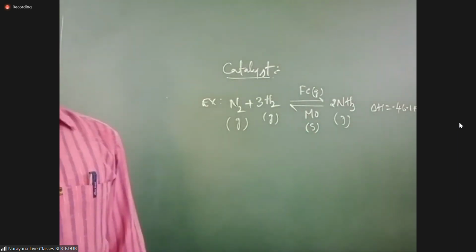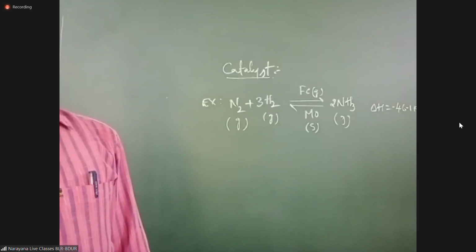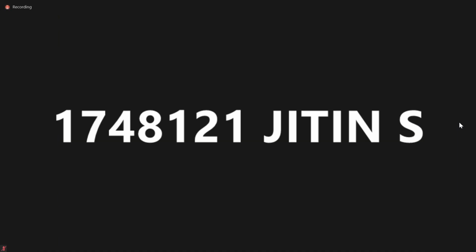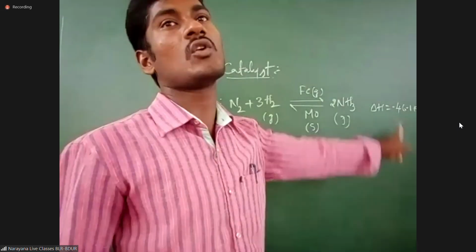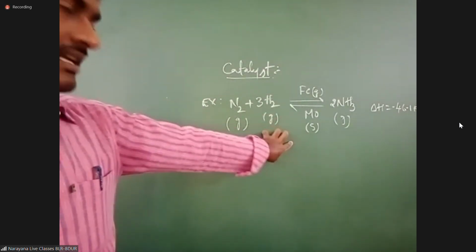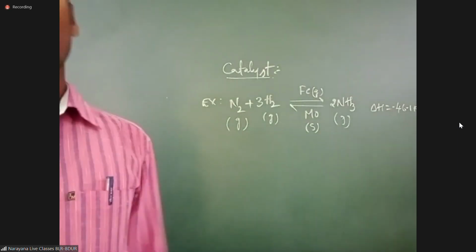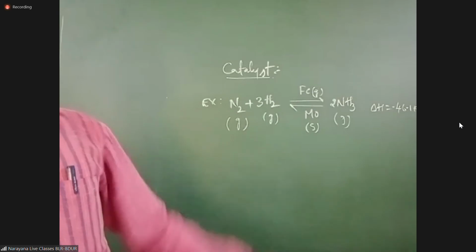Is it clear, students? So delta H is 46.1. So what's the value of delta H? Delta H is equal to minus 46.1 kilojoule mole inverse. Is the equation clear or not? Clear, sir. Yeah, please write example.